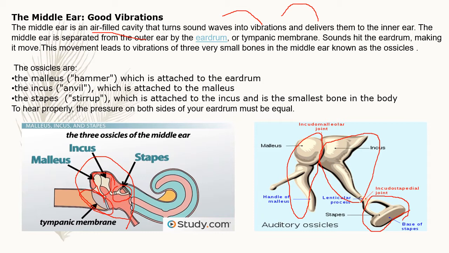And children, see, the smallest bone in the human body is stapes. To hear properly, the pressure on both sides of the eardrum must be equal.